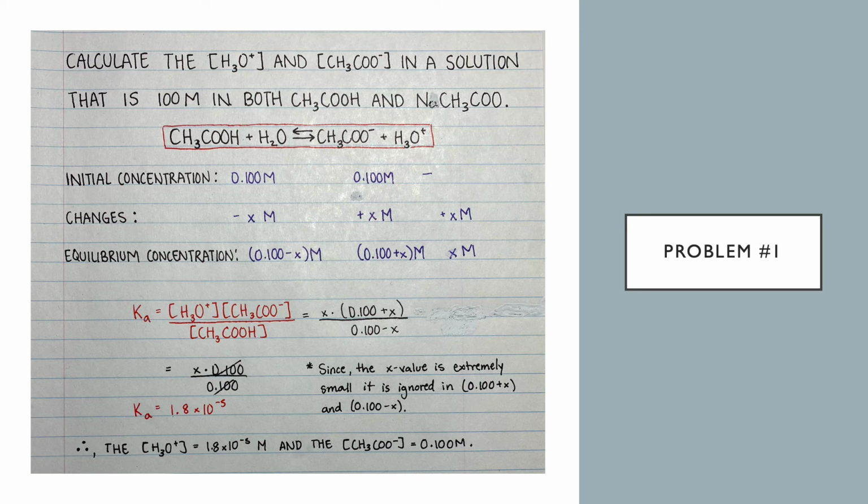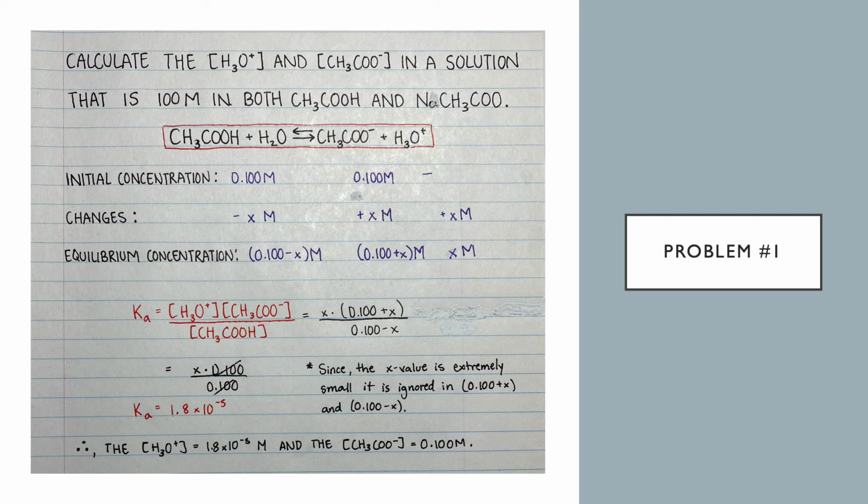Looking at the ICE table, we have the initial concentration of acetic acid as 0.1 moles per liter, and the concentration of the acetate ion is equal to 0.1 moles per liter as well. We're going to be using the equation of the acid ionization constant, and so we get the concentration of hydronium times the concentration of the acetate ion over the concentration of acetic acid, and we get x times 0.1 plus x, and at the bottom is going to be 0.1 minus x.